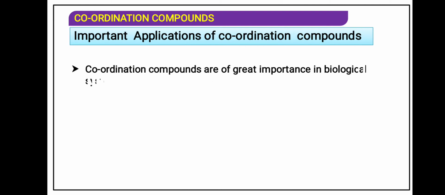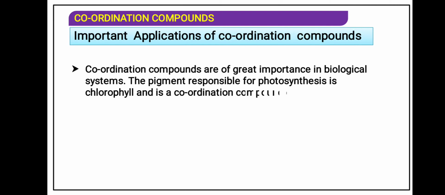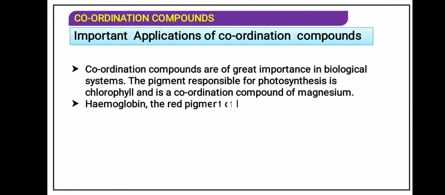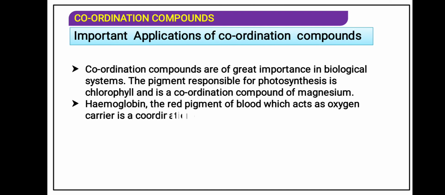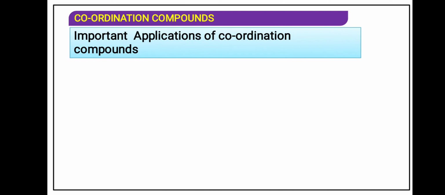Coordination compounds are of great importance in biological systems also. The pigment responsible for photosynthesis is chlorophyll, which is a coordination compound of magnesium in the plant.